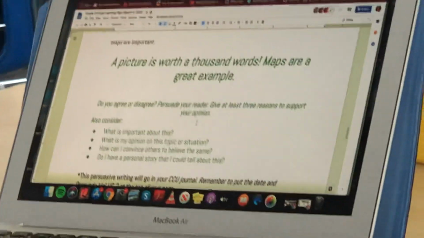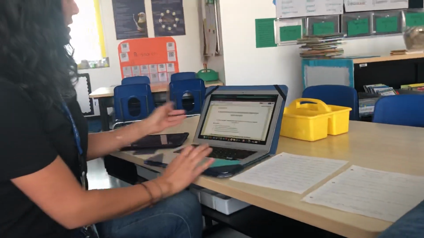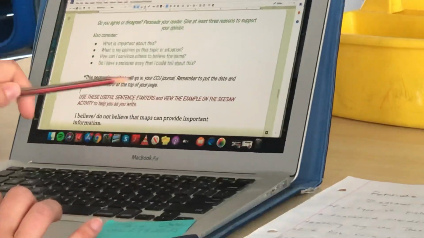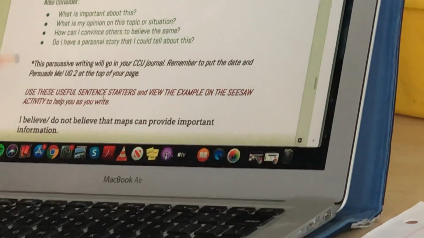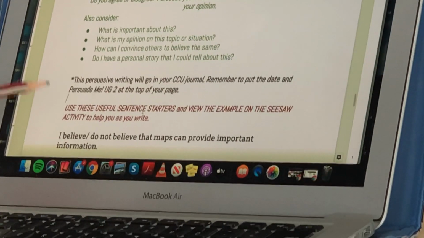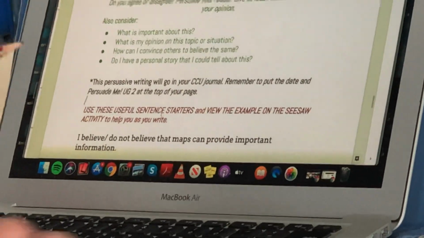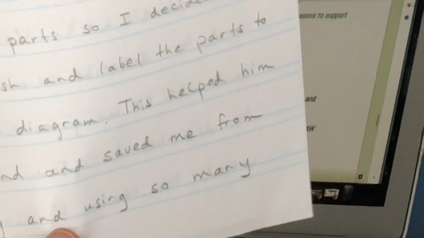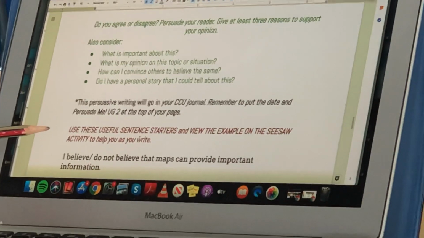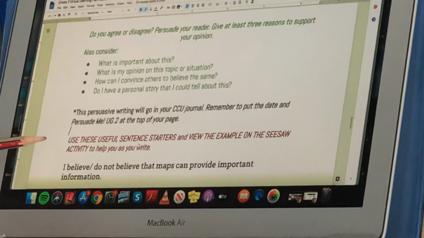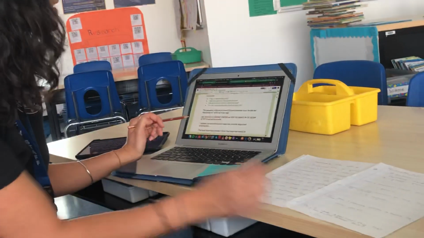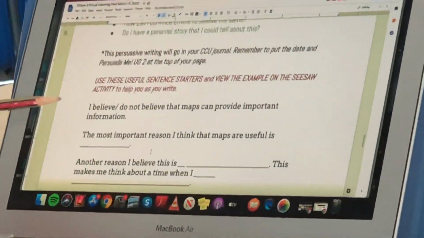Then I started writing. Now, before I show you what I wrote, I want to talk to you about the lesson. It says, this persuasive writing will go in your CCU journal. Remember to put the date and Persuade Me UG2 at the top of your page. If you have your CCU writing journal at home, please do that. If you don't, you can use lined paper like Miss Tara did. It also says, use these useful sentence starters and view the example on Seesaw Activity to help you write. So if you're not sure how to use your thinking template and to write into full paragraphs, there are sentence starters here that will help you.